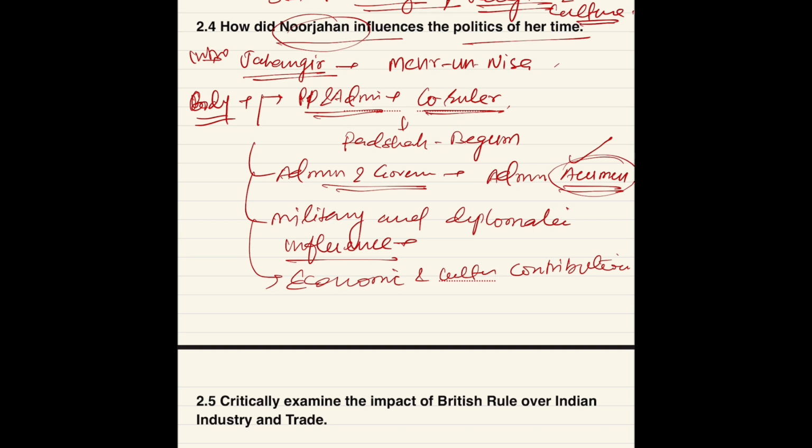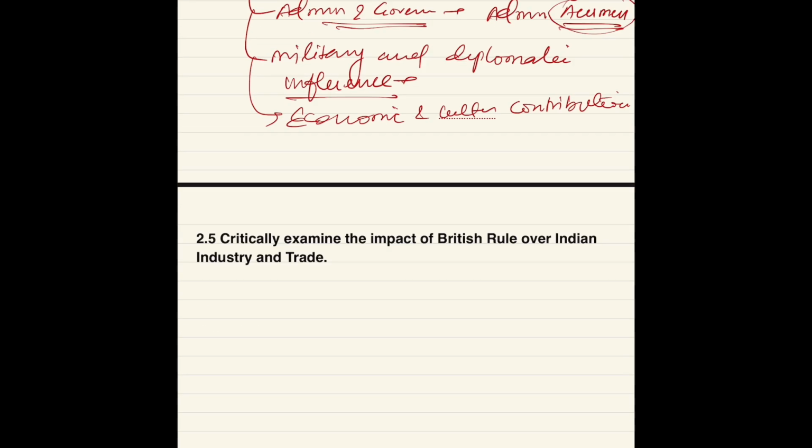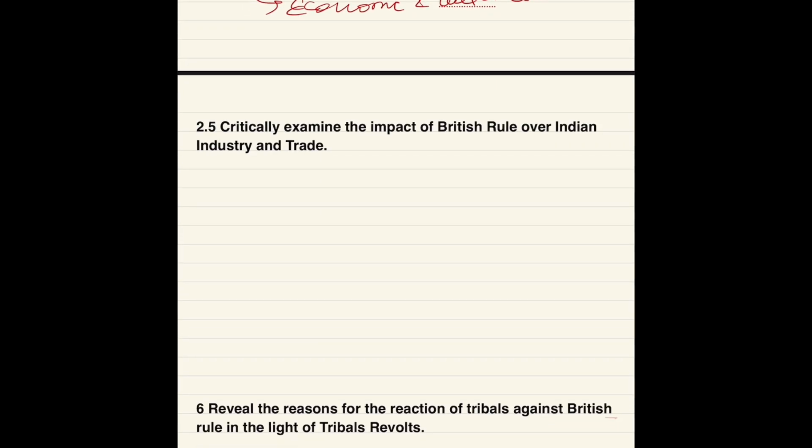Then one more point is cultural patronage, because you know all these royal emperors or empresses like these kinds of activities and they patronize such types of artists also. Then in conclusion, you can mention that Nur Jahan remains one of the most powerful and influential women in the history of the Mughal Empire, and it illustrates the potential for women to hold and exercise power in a predominantly patriarchal society.